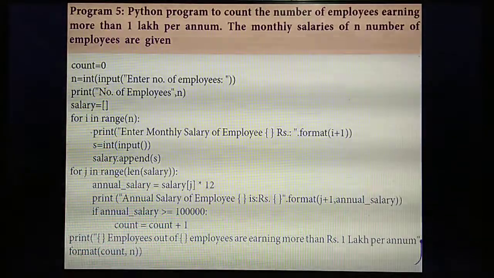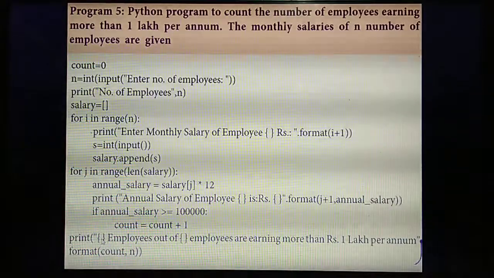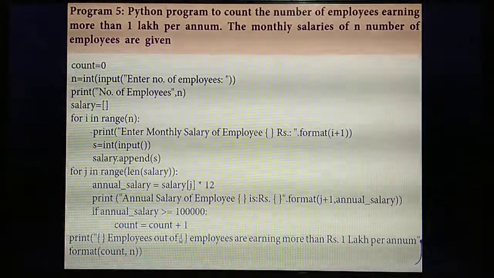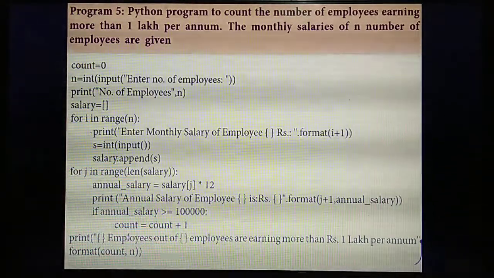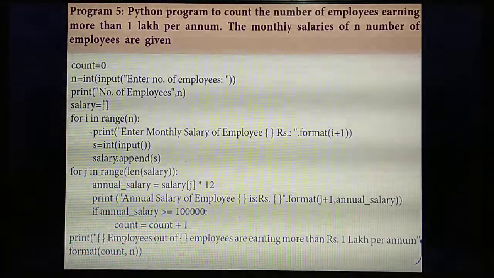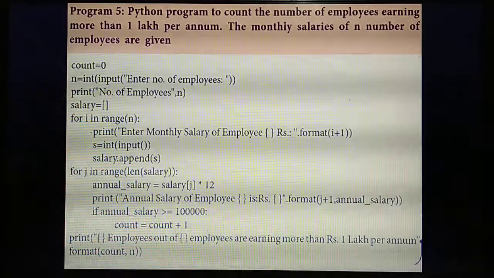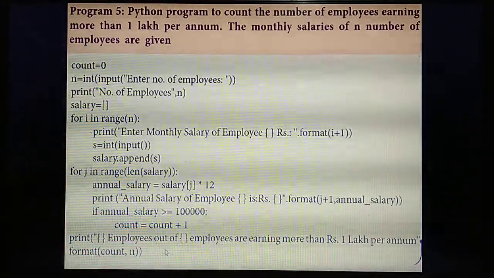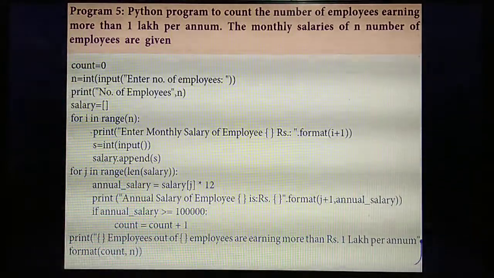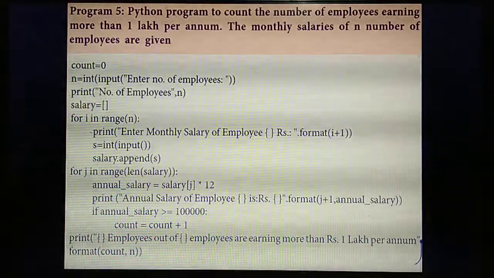Next, you give that in the print statement. So how many employees? Maybe 5 employees, out of the total number of employees. For example, I am telling 5 employees out of 10 employees are earning more than rupees 1 lakh per annum. Likewise, you are displaying one result. For that, which variable do you need to use? Count.